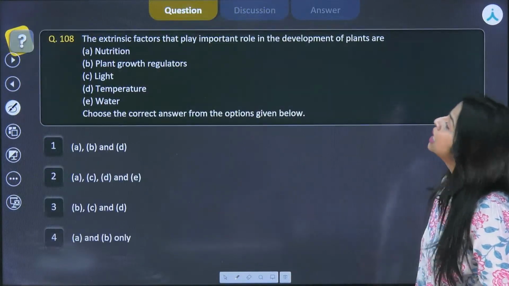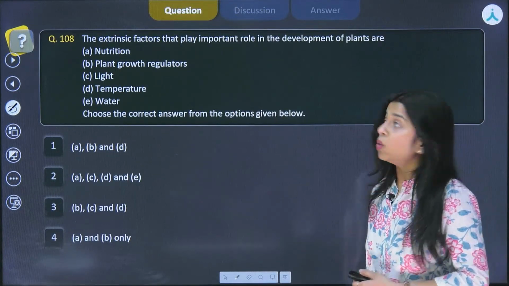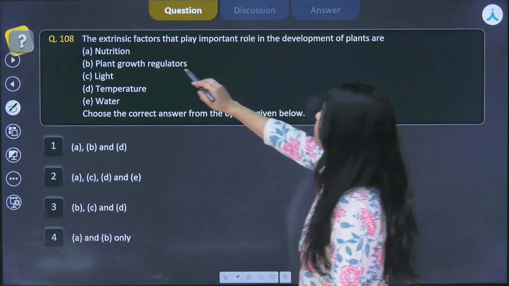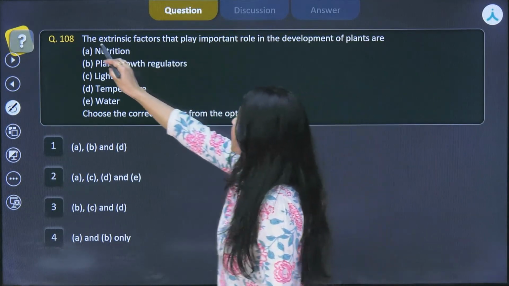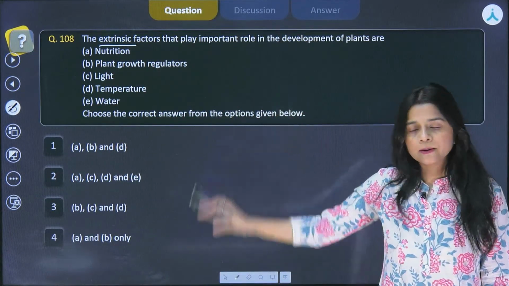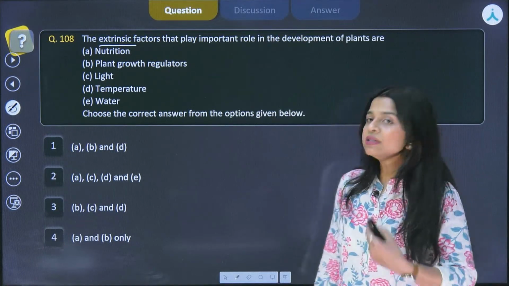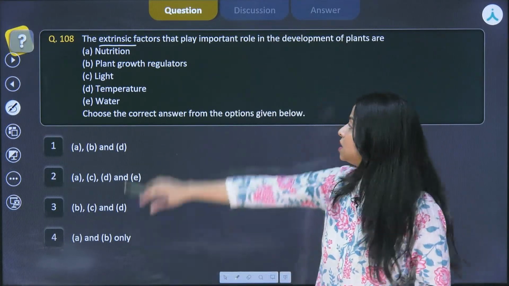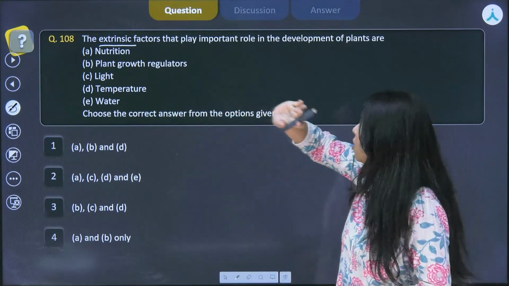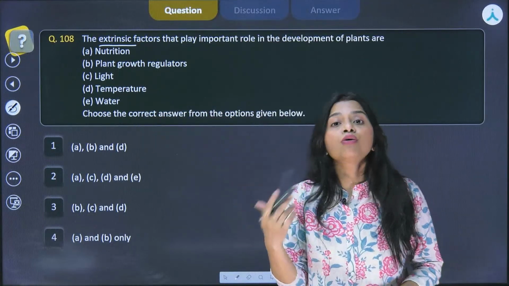The extrinsic factors that play an important role in the development of plants are. Here we have been asked about the extrinsic factors. Pay attention to the term extrinsic. Before that, I would like to discuss the role of these factors given for the growth of a plant.